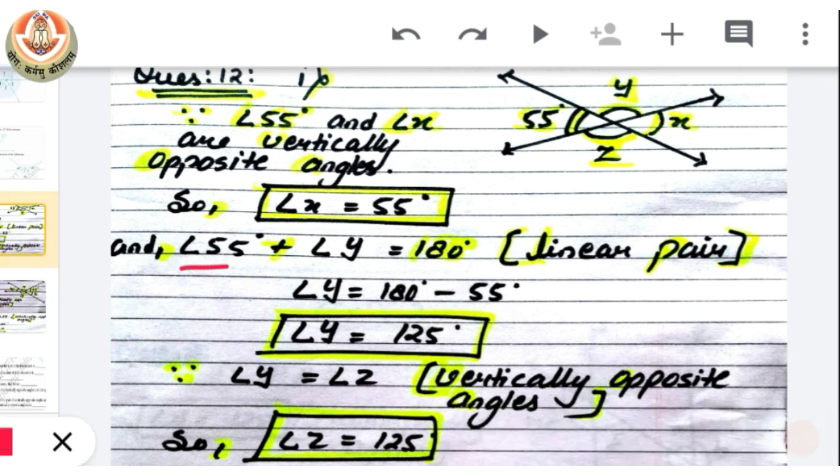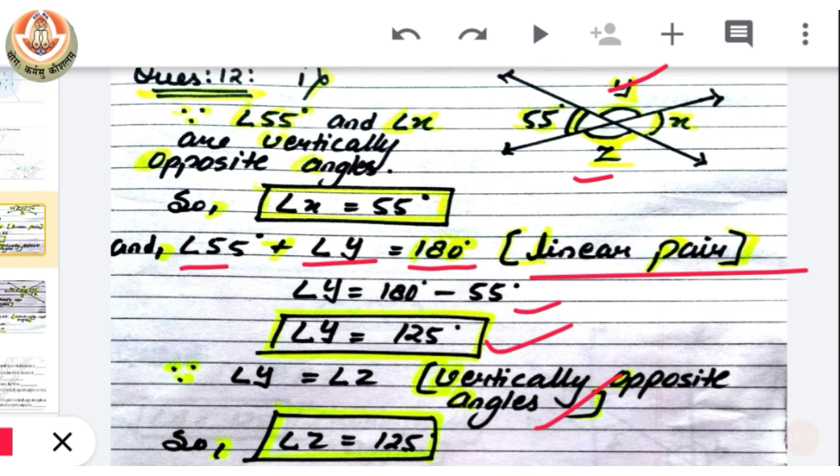As we know that 55 and y make a linear pair, their sum should be 180. When we take 55 to the other side and subtract it from 180, we get 125 as the value of angle y. Okay, now we know that angle y is vertically opposite to angle z. So if y has a value of 125, z will be 125 also.